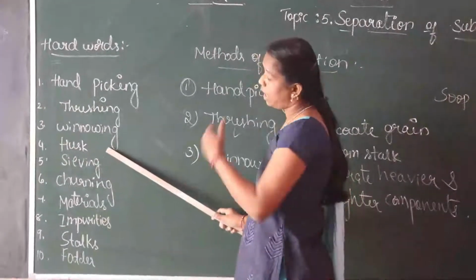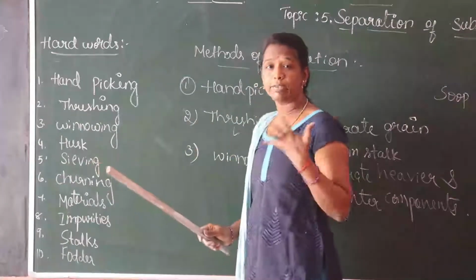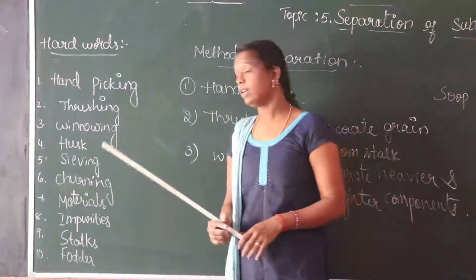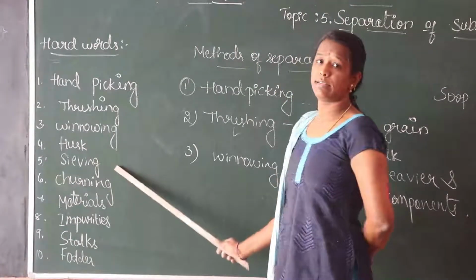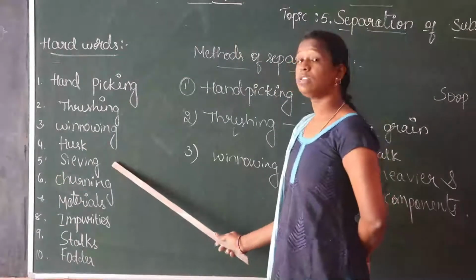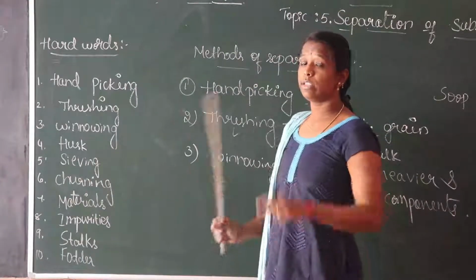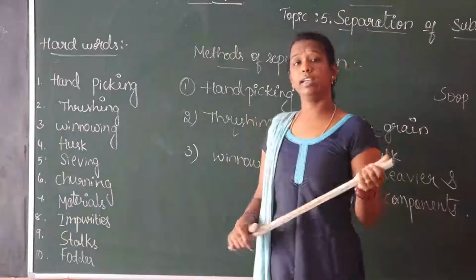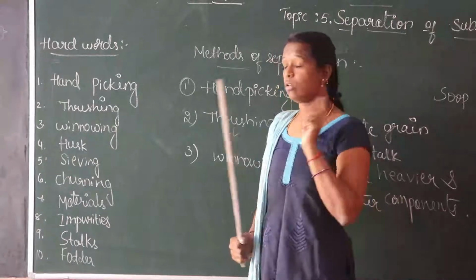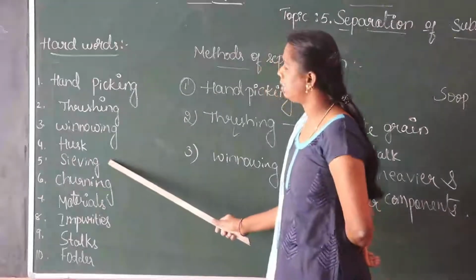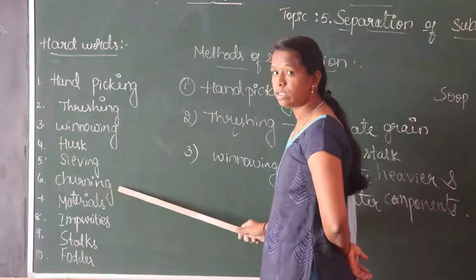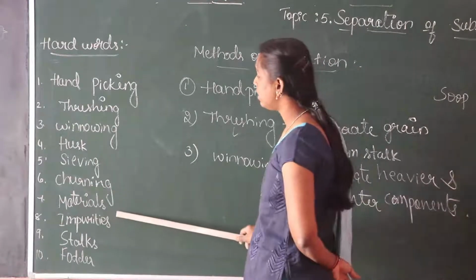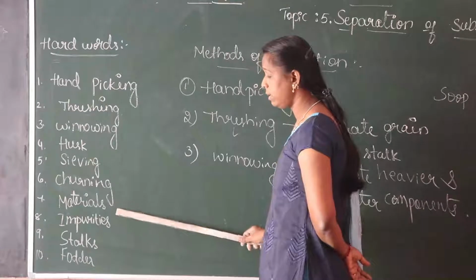Husk. Husk means dry leaves, twigs. These are called husk. Sieving. You have to see it in your kitchen; it is a pole-like structure, called jaradi in Kannada. So see it at home, and I will tell you in the next class. Sieving, churning, materials.